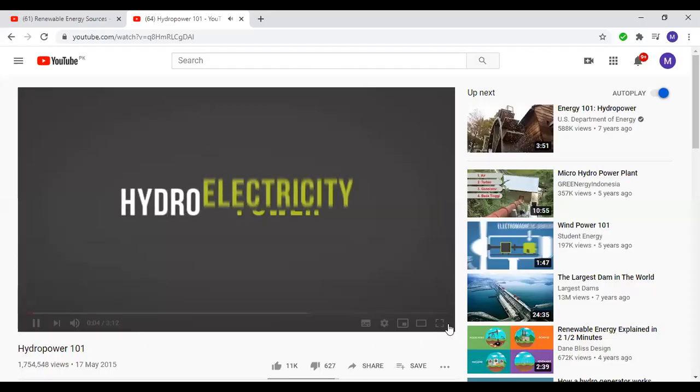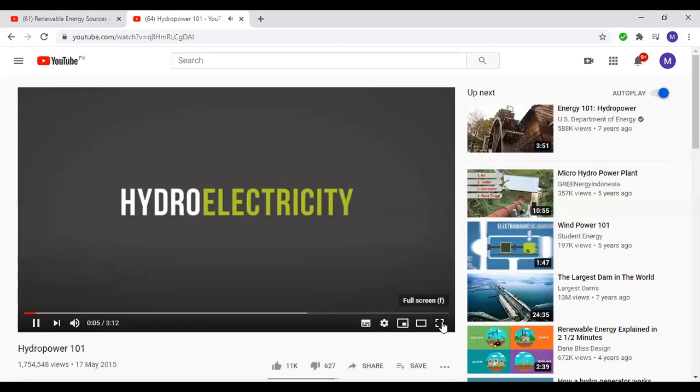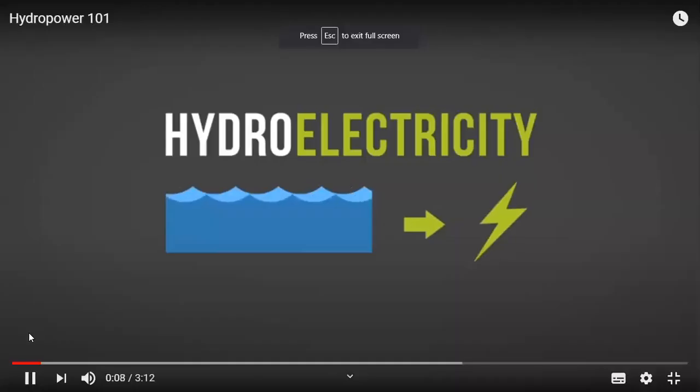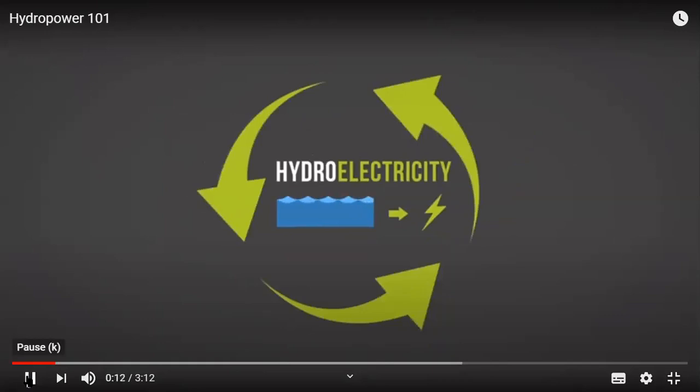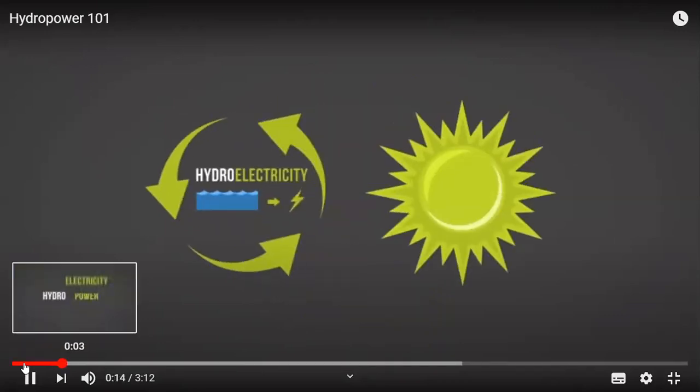Hydropower, or hydroelectricity, refers to the conversion of energy from flowing water into electricity. It is considered a renewable energy source because the water cycle is constantly renewed by the sun.